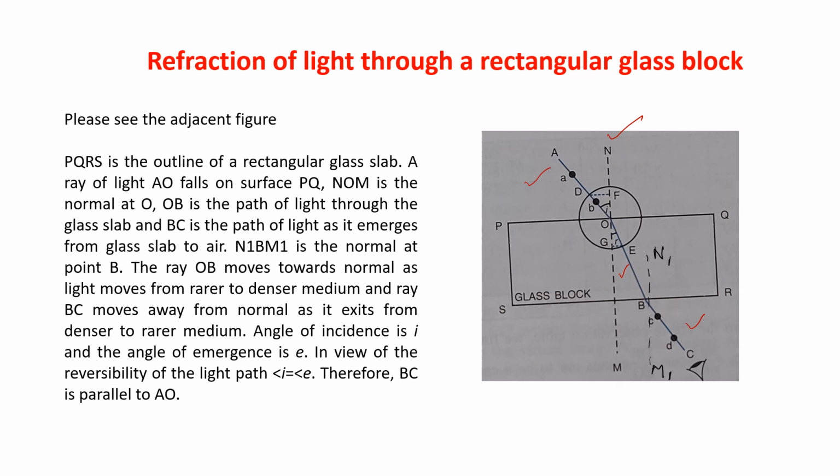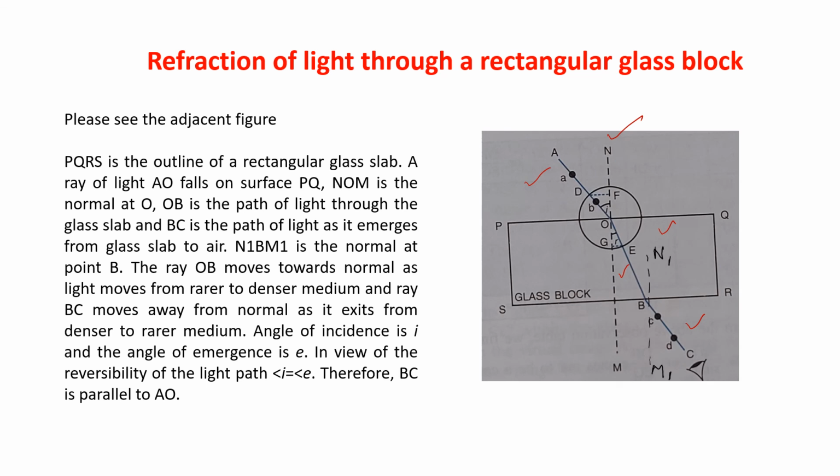N1BM1 is the normal at point B. You can see here, ray OB moves towards the normal. Why? Because the light ray is traveling from air to glass medium, that means from rarer to denser medium, so it moves towards the normal.